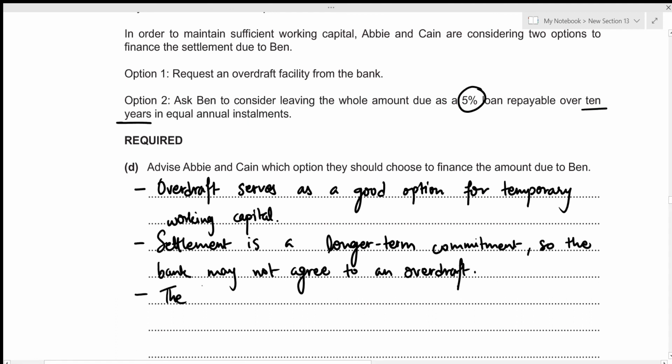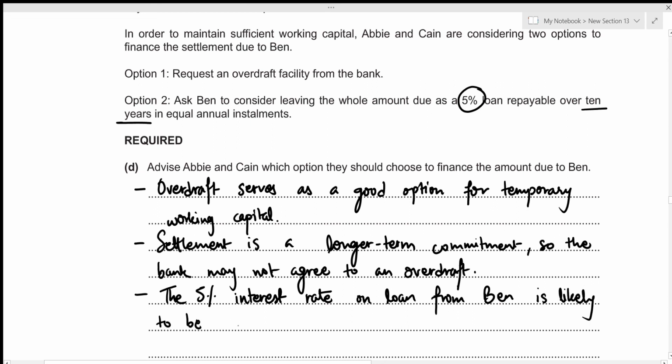The 5% interest rate on loan from Ben is likely to be less expensive than the overdraft interest rate.